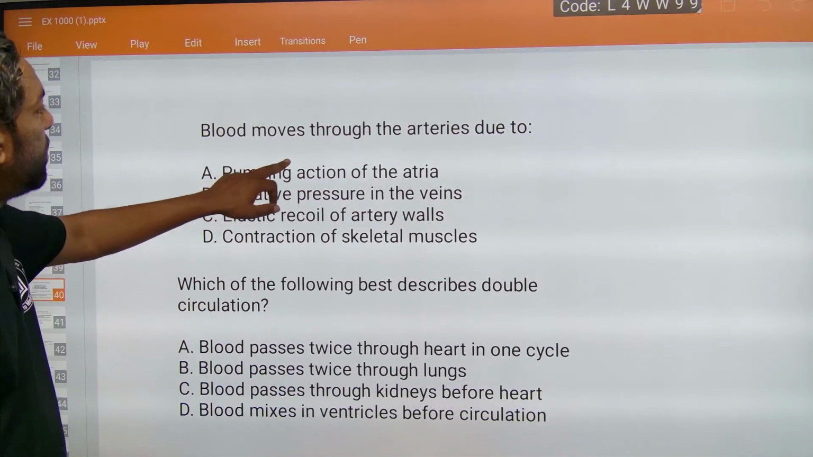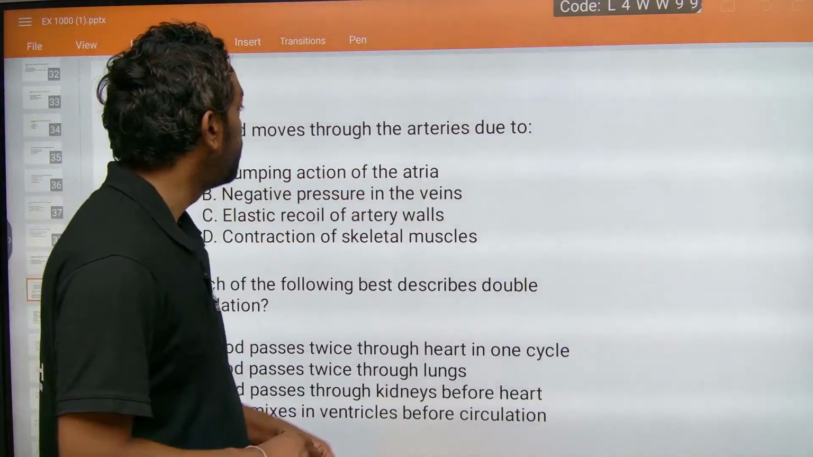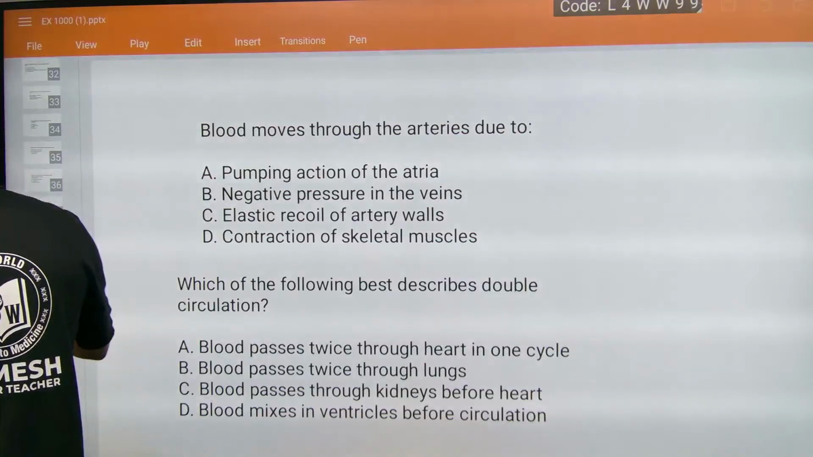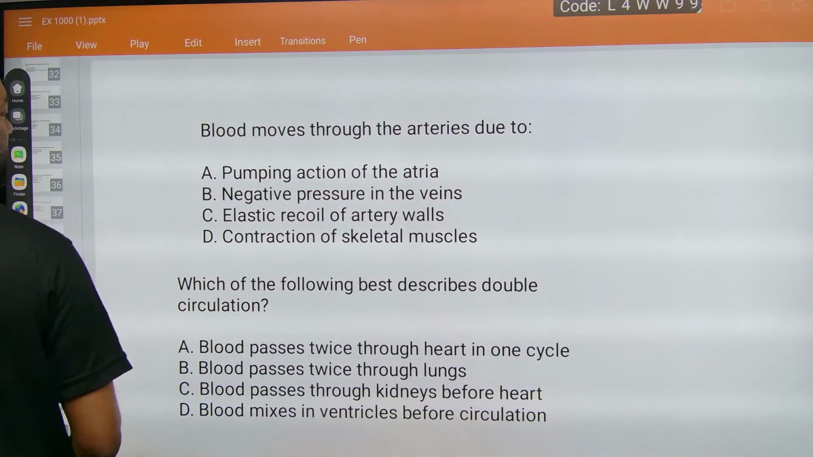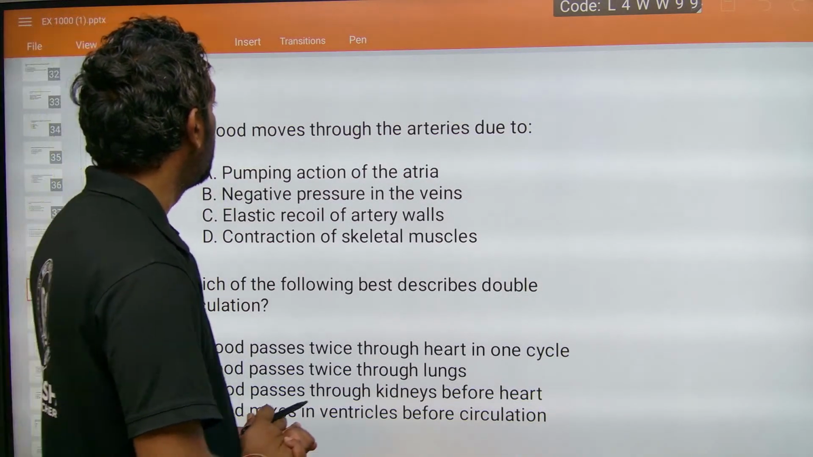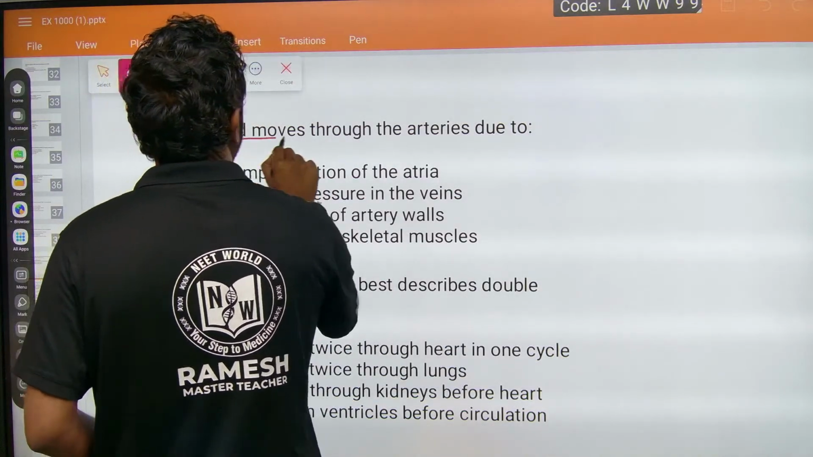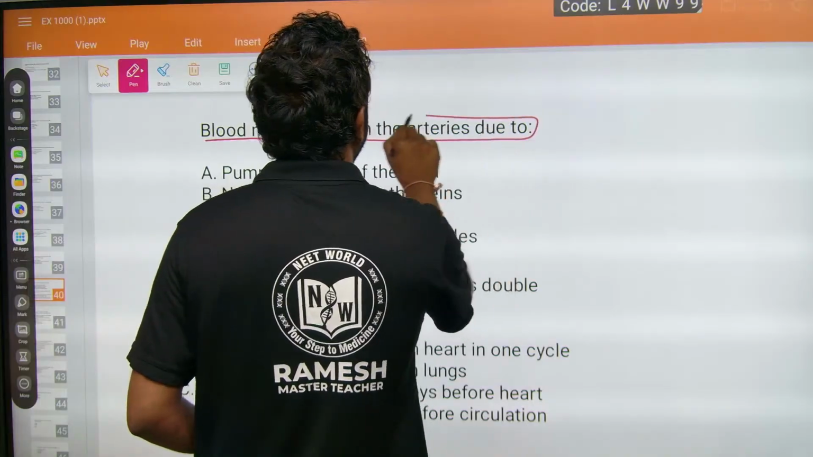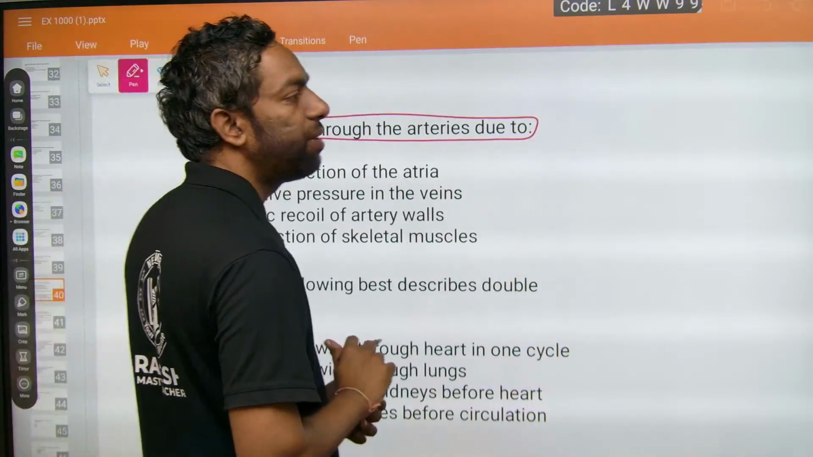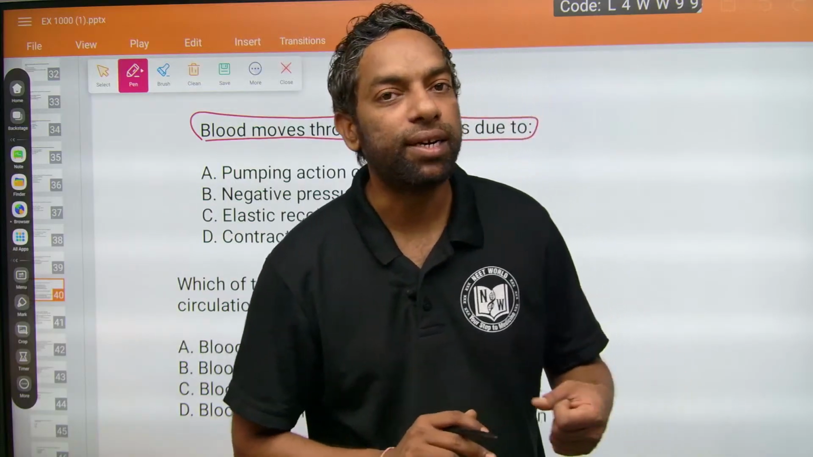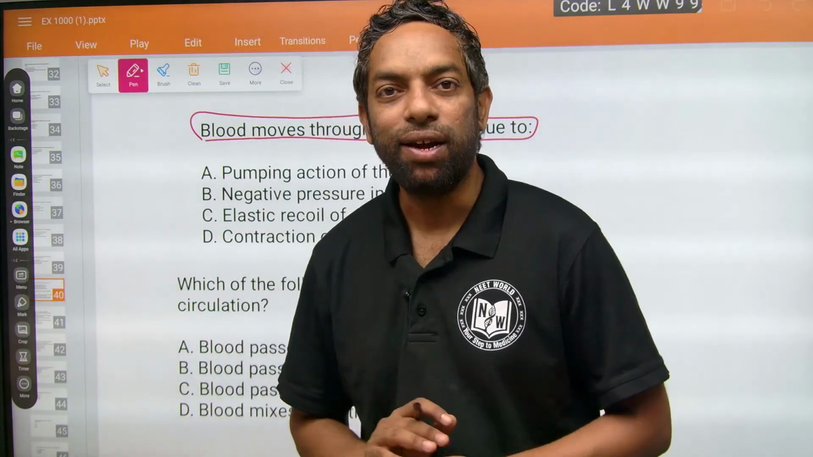Blood moves through the arteries due to... What is the difference between arteries and veins? There is more pressure in the arteries than in veins.